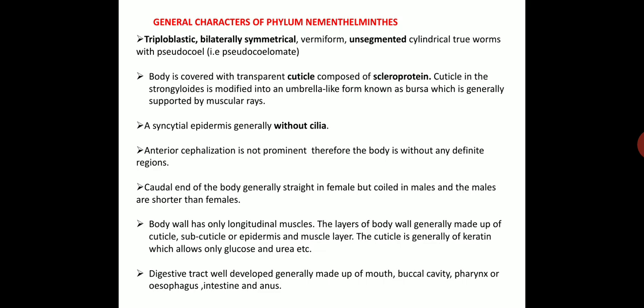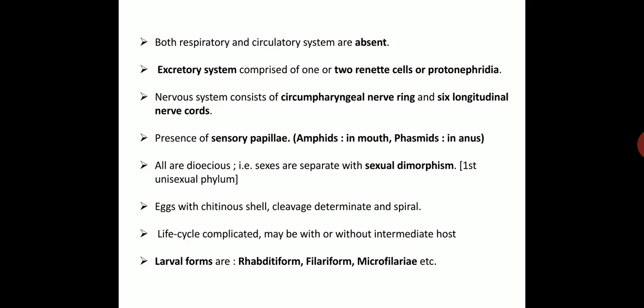The cuticle is generally of keratin, which allows only glucose and urea, etc. The digestive tract is well developed, generally made up of mouth, buccal cavity, pharynx, esophagus, intestine and anus. Both the respiratory and circulatory systems are absent in phylum Nemathelminthes. The excretory system comprises one or two renette cells or protonephridia. The nervous system consists of a circumpharyngeal nerve ring and six longitudinal nerve cords. Sensory papillae are present: amphids in the mouth region, and phasmids near the anus.